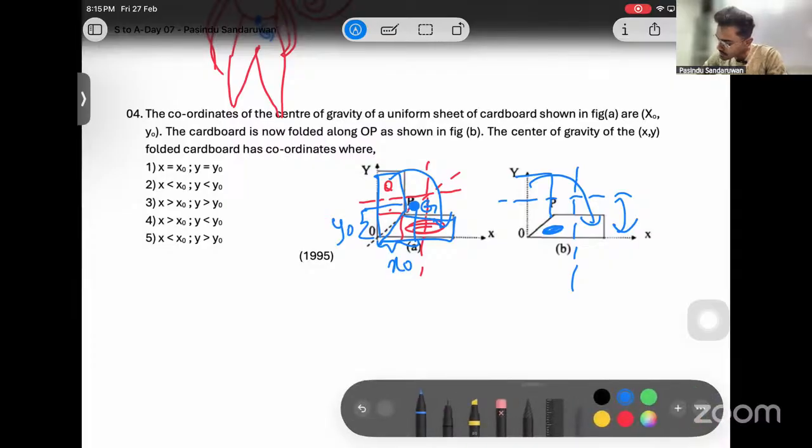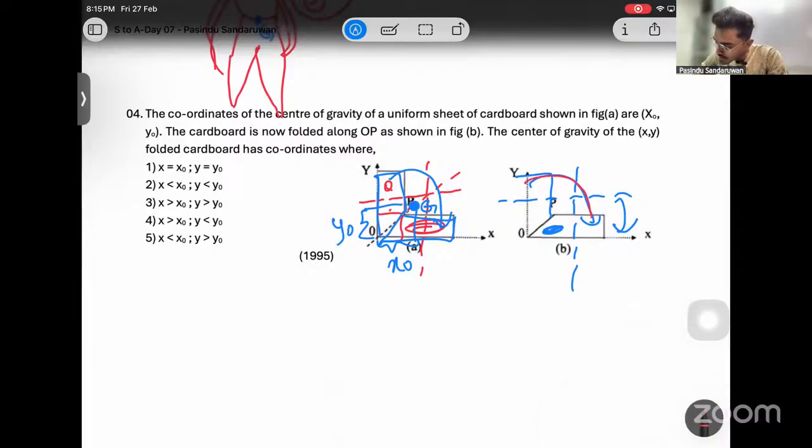This comes downwards. Let me use another color. With respect to this line, it is coming downwards, which means from the previous center of gravity, it should come downwards. And with respect to this line, it is coming from left to right, which means from this position, it should be shifting to right as well. Then from this initial position, it is shifting right and shifting down.